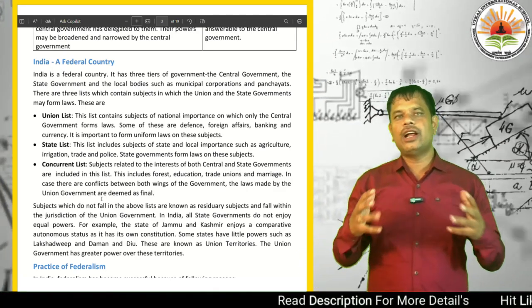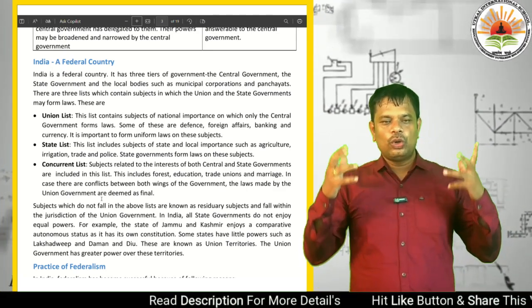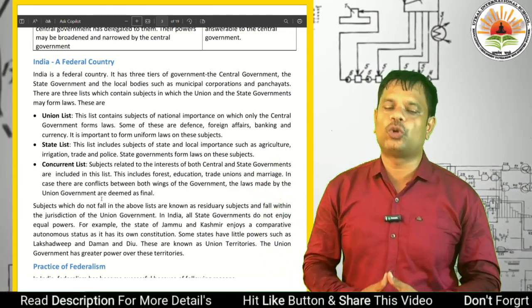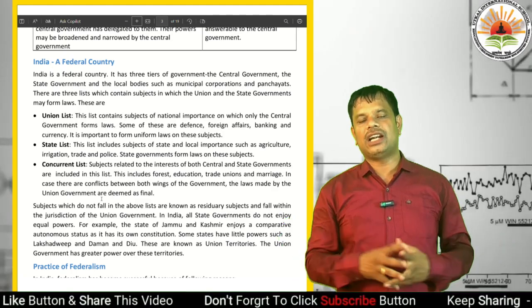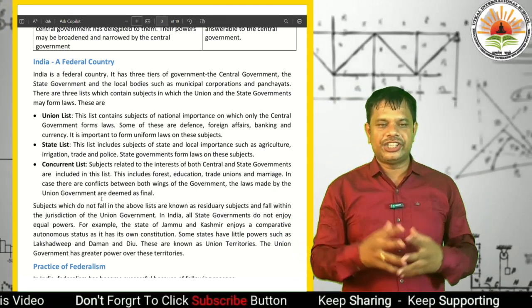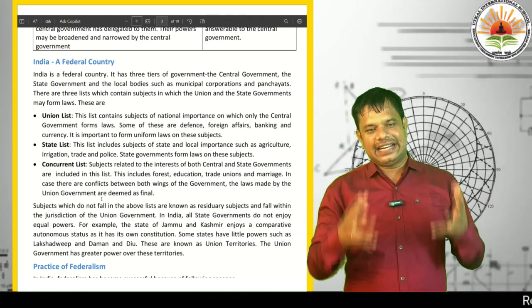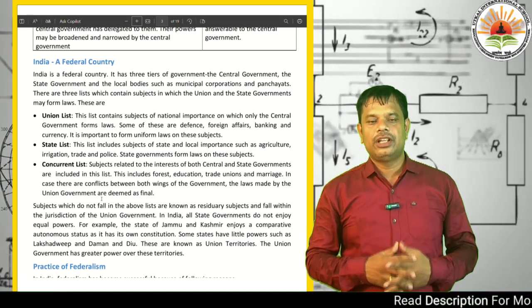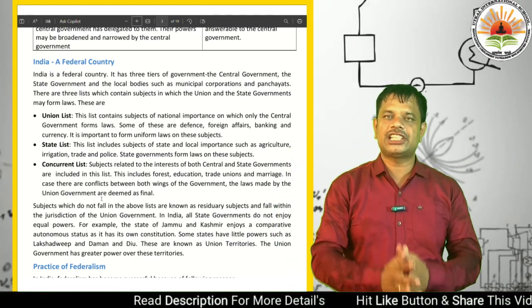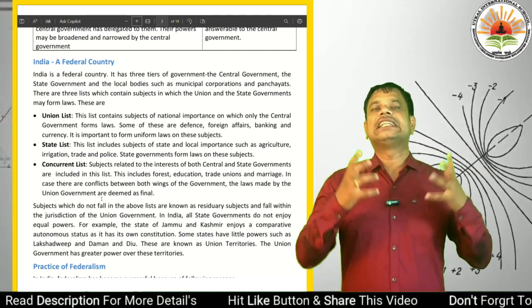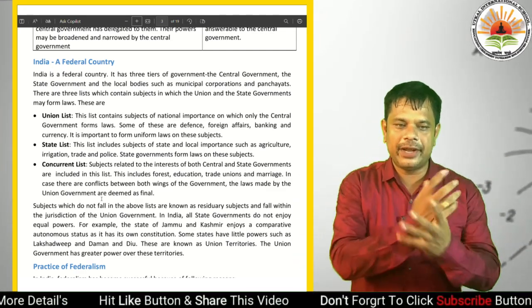We have many states, so this list includes subjects of state and local importance such as agriculture, irrigation, trade and police. State governments form laws on these subjects. This is the pure jurisdiction of the state government.